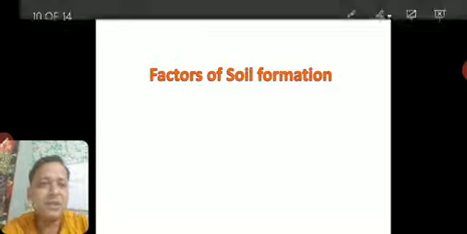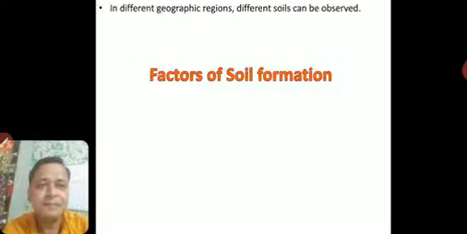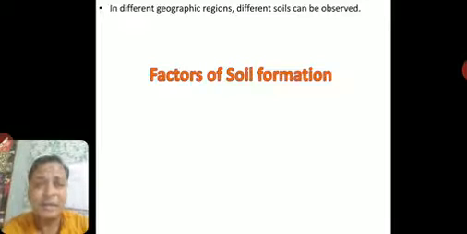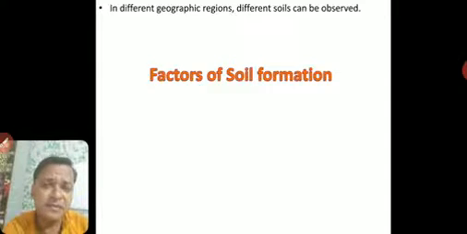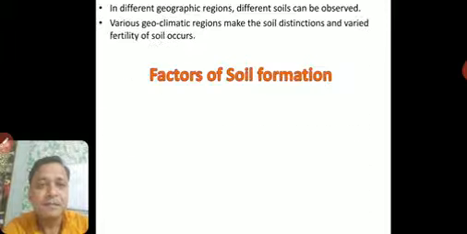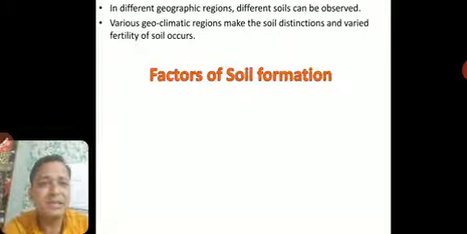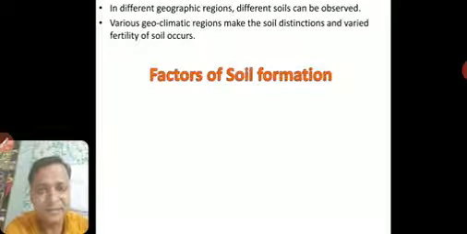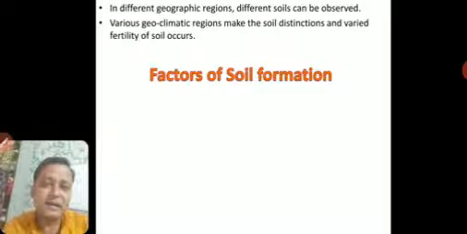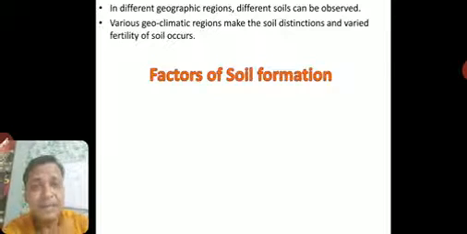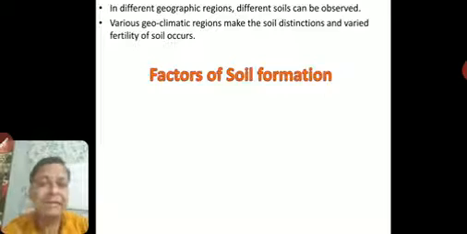Let's go through this very quickly. In different geographical regions, different soils can be observed. You must have seen red soil, black soil, laterite soil, desert soil, alluvial soil. There are different kinds of soils everywhere in India also. So various geoclimatic regions make the soil distinctions varied, because the climatic factors are different in different geographical areas. It is very different in the coastal plains, very different in the desert areas, hilly areas totally different, plateau again different.